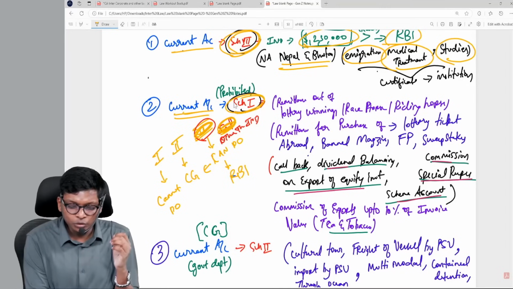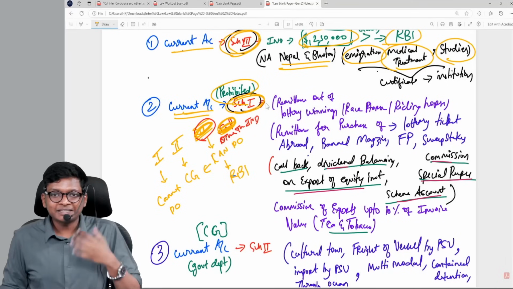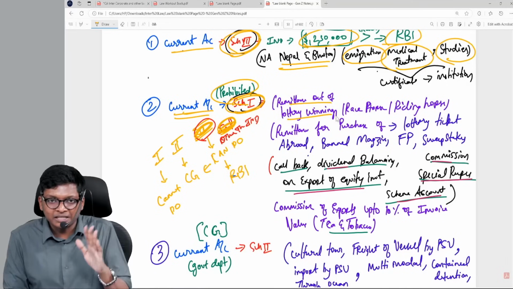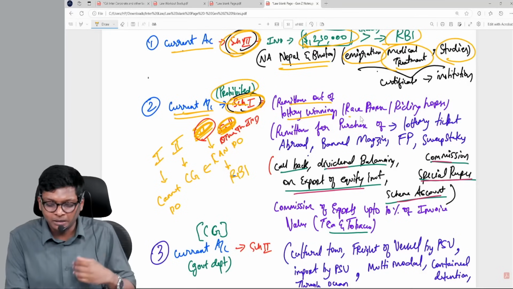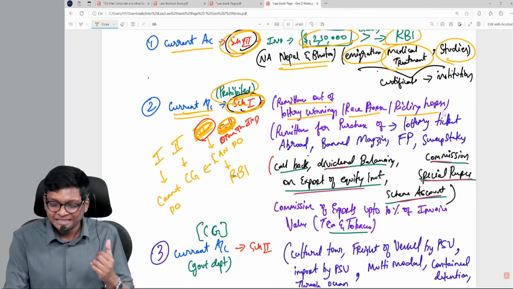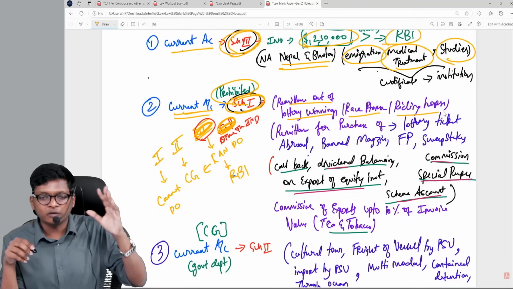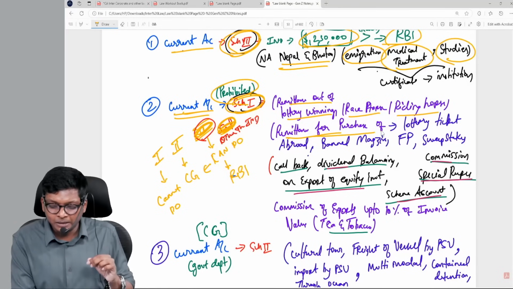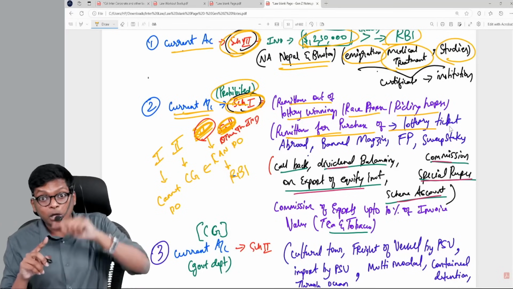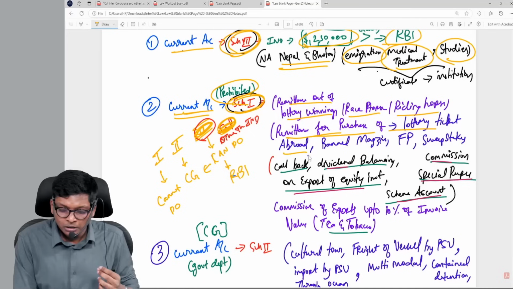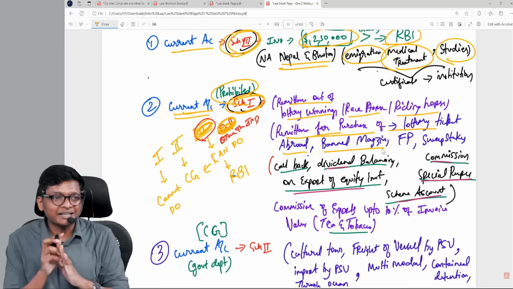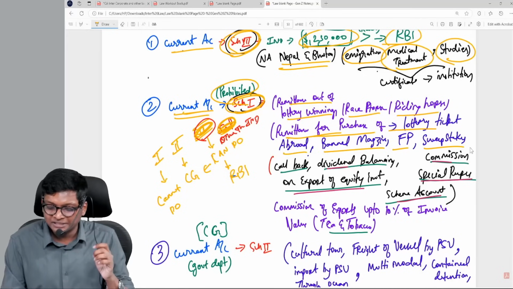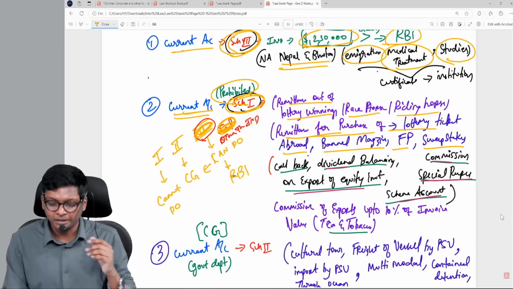Next is current account, schedule 1, prohibited. These things are not allowed. Remittance out of lottery winnings: all lottery winnings in India you can't remit out. Racehorse winnings, riding horse from India, money can't go out of India. Remittance for purchase of lottery tickets outside India, US lottery, no. Banned and proscribed magazines from abroad you can't buy. Football pools and sweepstakes outside India you can't buy.